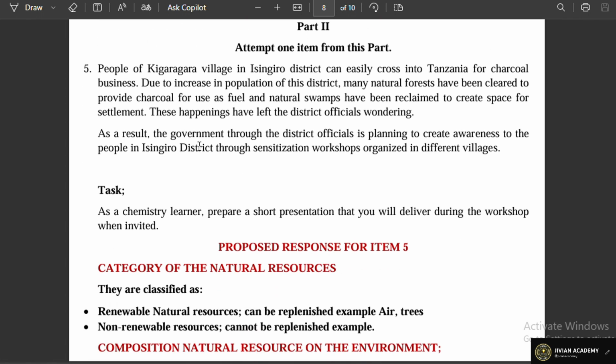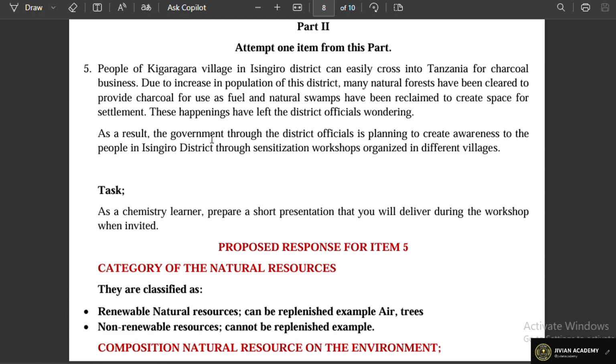Then part 2 is always from the natural resources, and item number 5 was saying Peter of Chitaragara village in Isingiro district can easily cross into Tanzania for a charcoal business. Due to increase in population of the district, many natural forests have been cleared to provide charcoal for use as a fuel, and natural swamps have been reclaimed to create space for settlement.